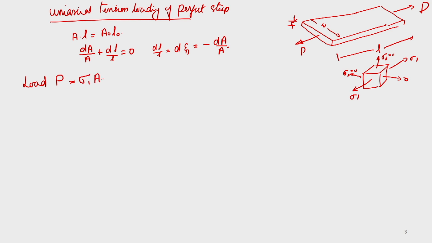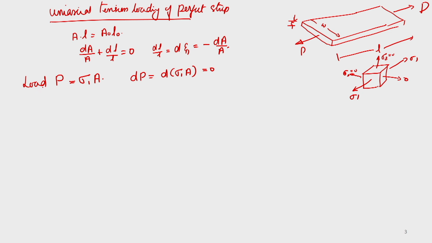Okay. So, the load in the strip P is always equal to sigma 1 into A. If you differentiate it, you can get dP is equal to d of sigma 1 into A, equal to 0 for the maximum load. For the maximum load, this is the condition. Okay.